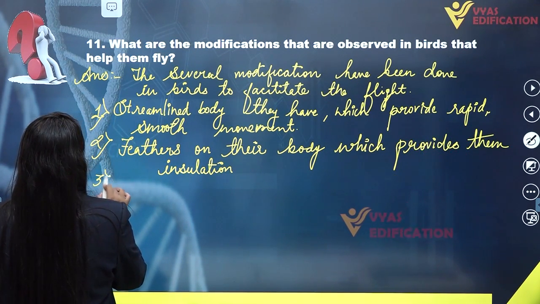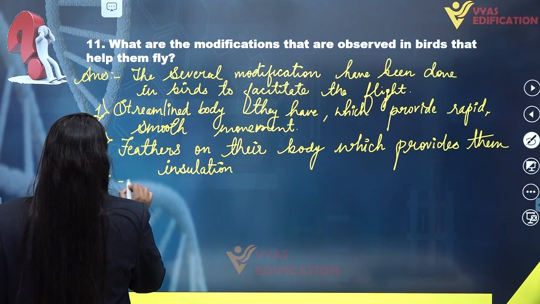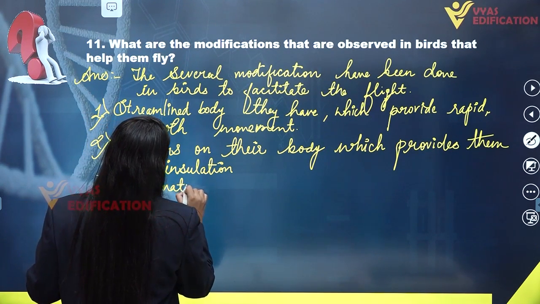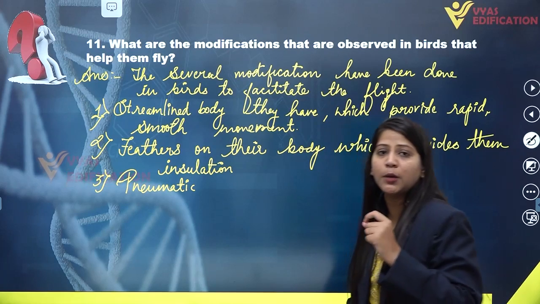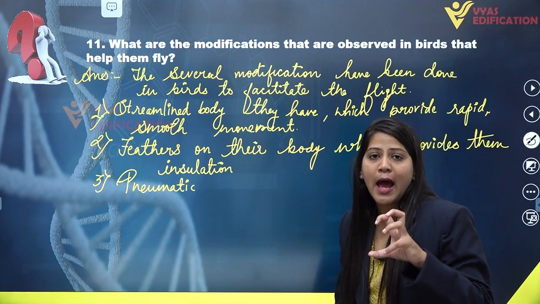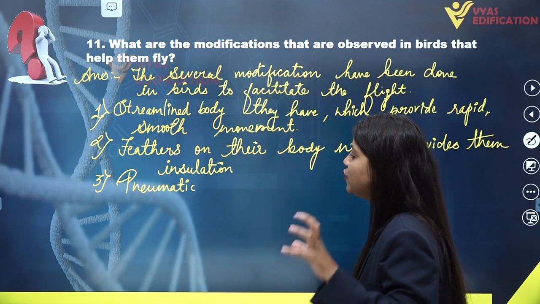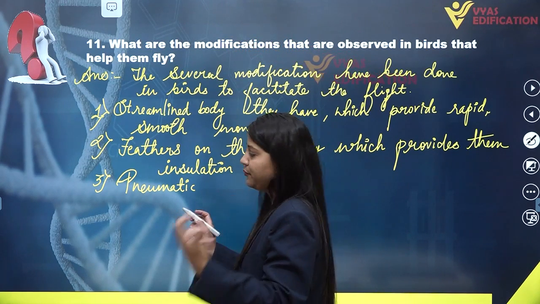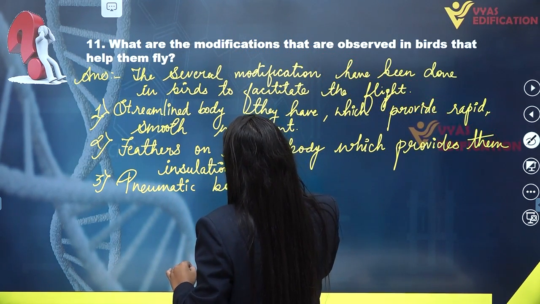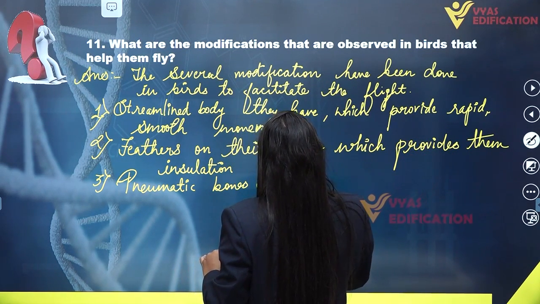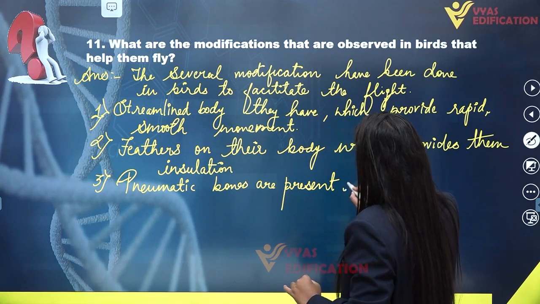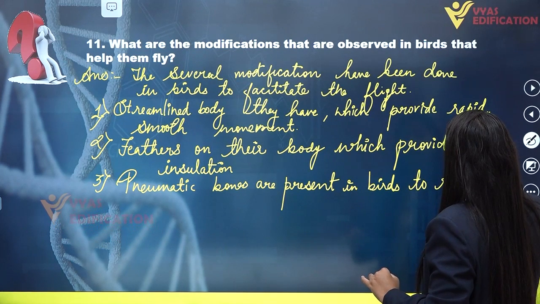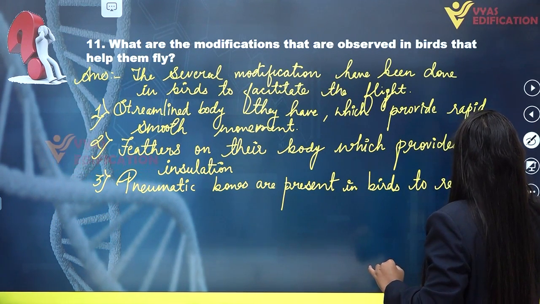Also, they have pneumatic bones, which are hollow from inside, and the presence of pneumatic bones inside the body of a bird provides reduced weight. This reduces the weight of the bird, which can facilitate easy or smooth flying. So pneumatic bones are present in birds to reduce the body weight.